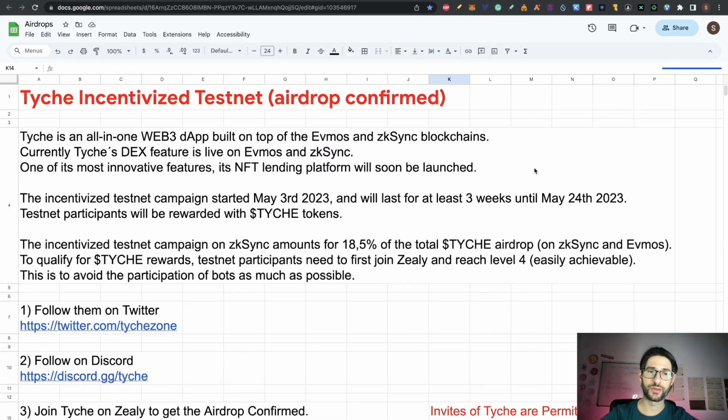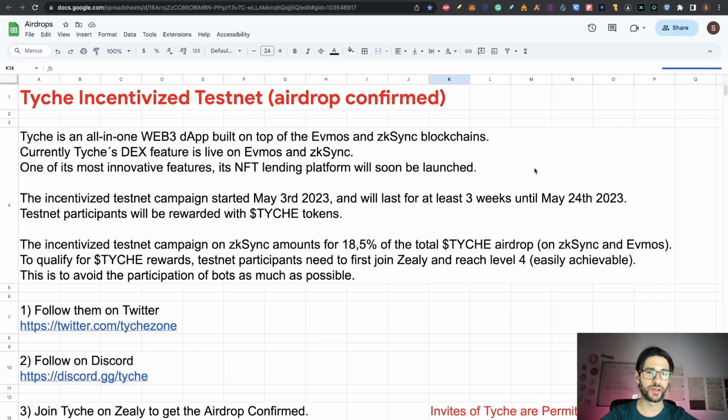Hey guys, like I said, Tyche is an incentivized testnet, the airdrop is confirmed, so this is going to be directly to the point, really easy to apply. Tyche is an all-in-one web DApp built on top of the Evmos and Zksync blockchains. Currently, the Tyche DEX feature is live on both platforms, and one of its most innovative features is an NFT lending platform that will soon be launched.